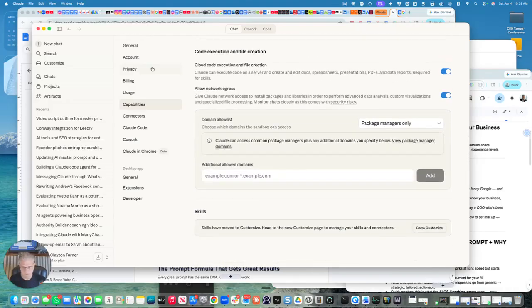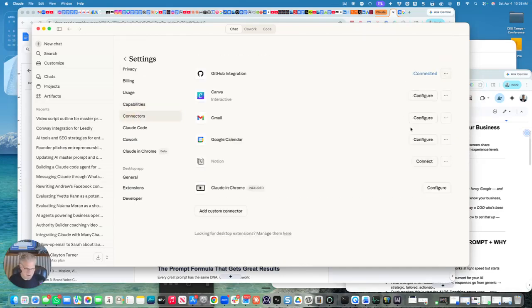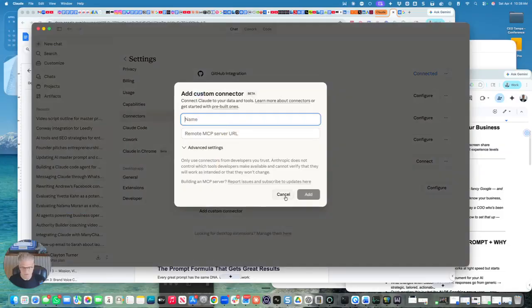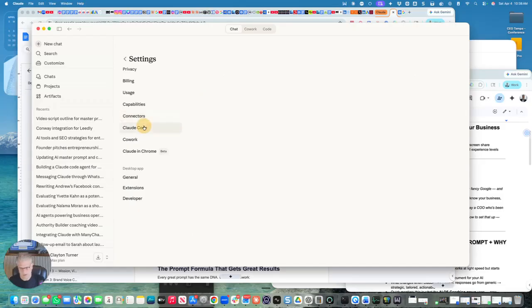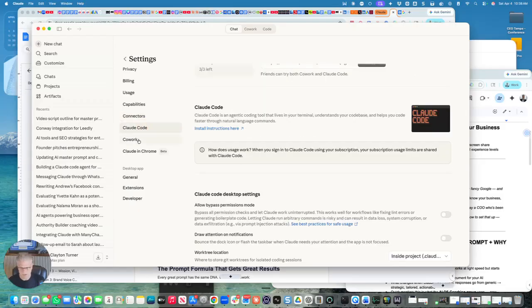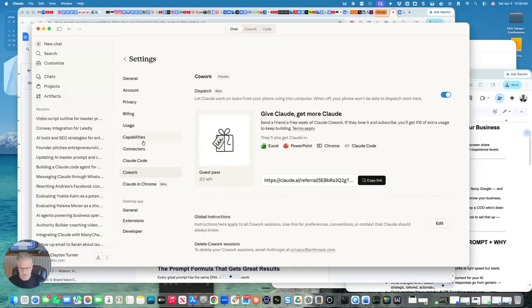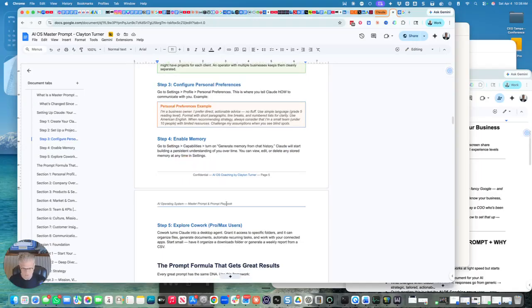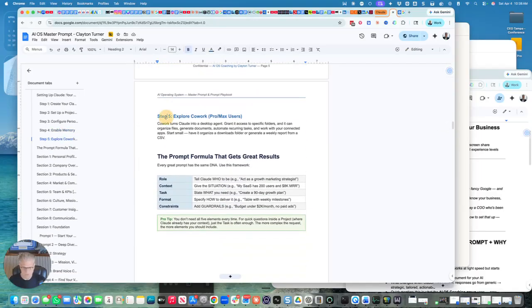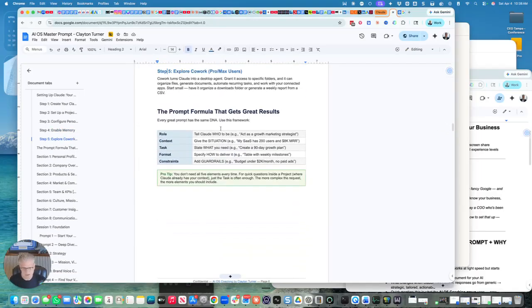Skills, we'll go into that in another video. Connectors, I have my apps connected. If you want to connect to a different app that you could talk to or integrate with, this is where you'll do it, in connectors. Claude Code, there'll be another video. Same thing with co-work, another video. So, explore co-work, we'll do that next time.